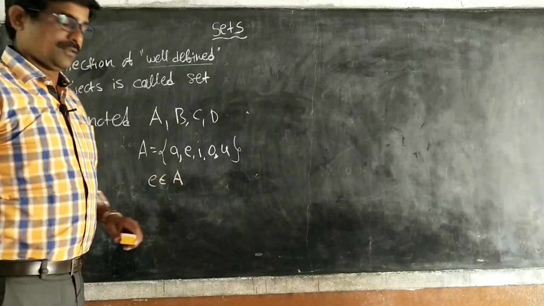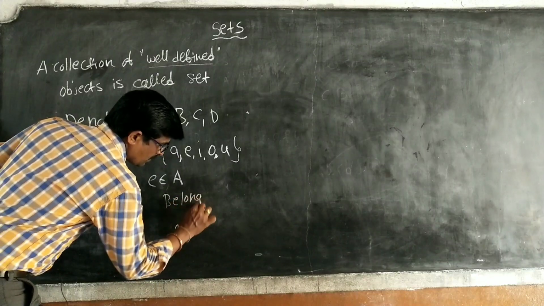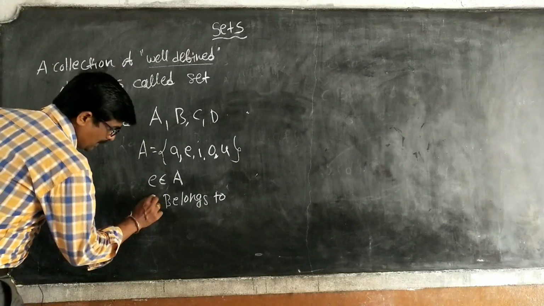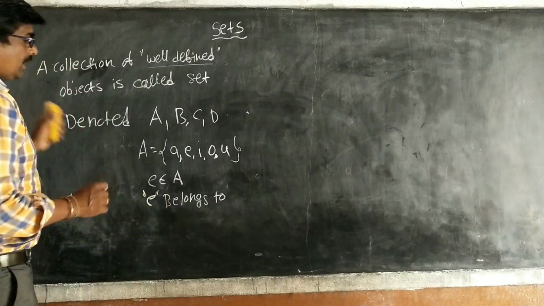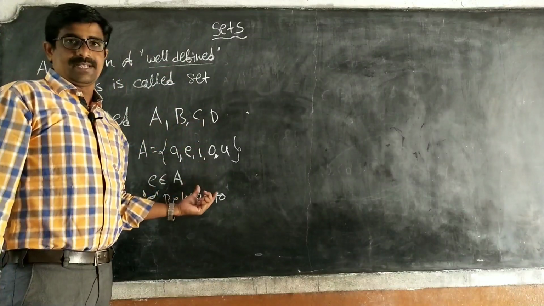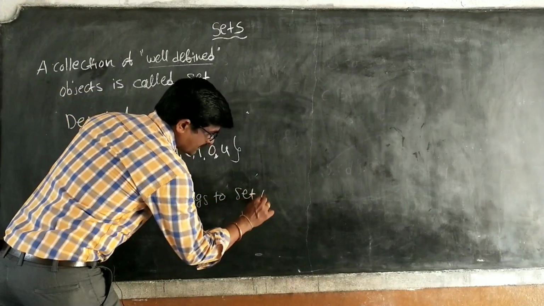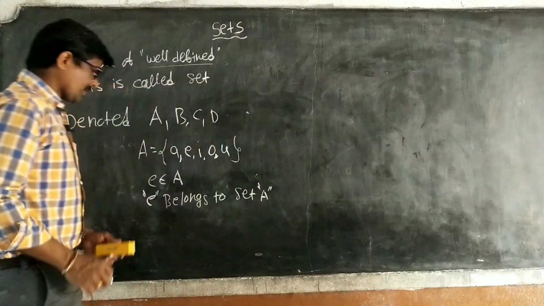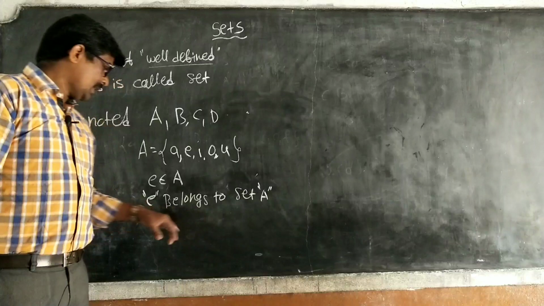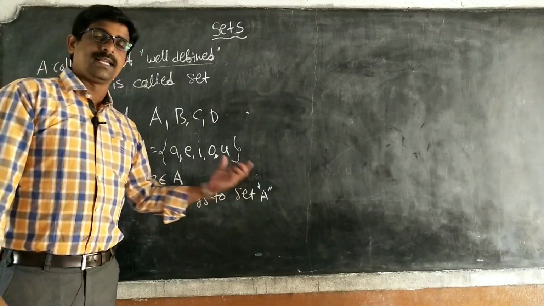Whenever an object is well-defined, it is called an element. E belongs to set A. Symbolically, mathematically, we show what we write in words: E belongs to set A.